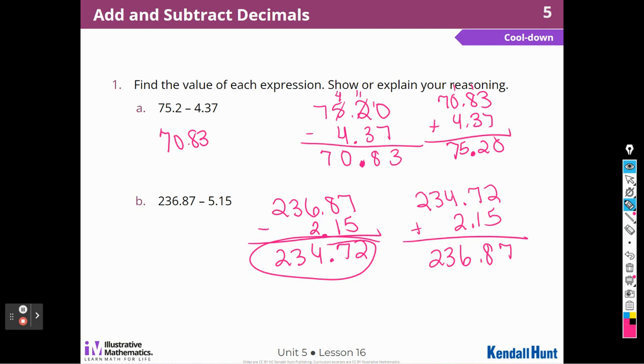All right. Okay, boys and girls, adding and subtracting decimals can be easy and fun. We just have to make sure that we are practicing correctly, right? That we're lining up and using those decimal points. I have to really pay attention to those in order to be able to add or subtract.